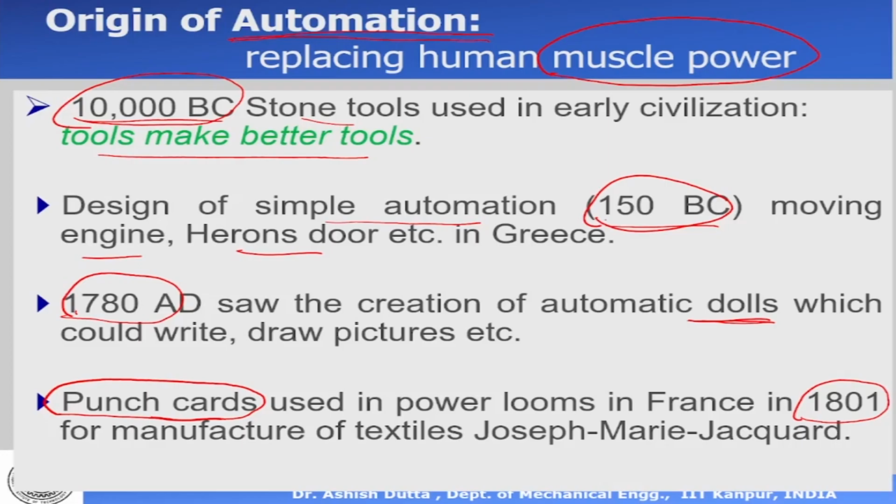Today we don't use punch cards anymore. After punch cards we had magnetic tapes, and then we had direct entry, where you can enter the program onto the memory of the system and you can run it. Okay, but just to see the progress of automation, from very simple 10,000 BC, 150 BC, then we came to 1780 and then 1801, where different kinds of automation have been built and automation has been progressing. Of course, there are no robots till now. This is just talking about automation.